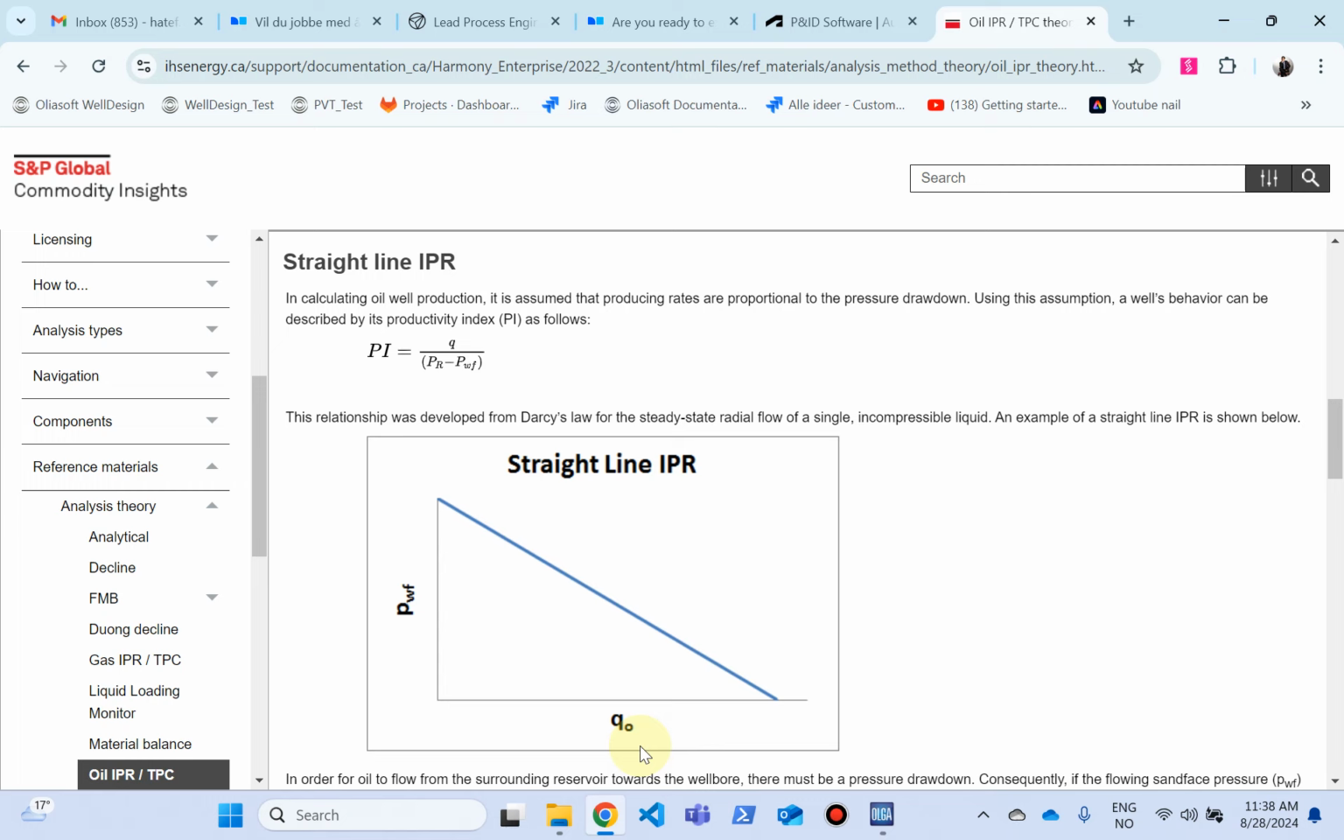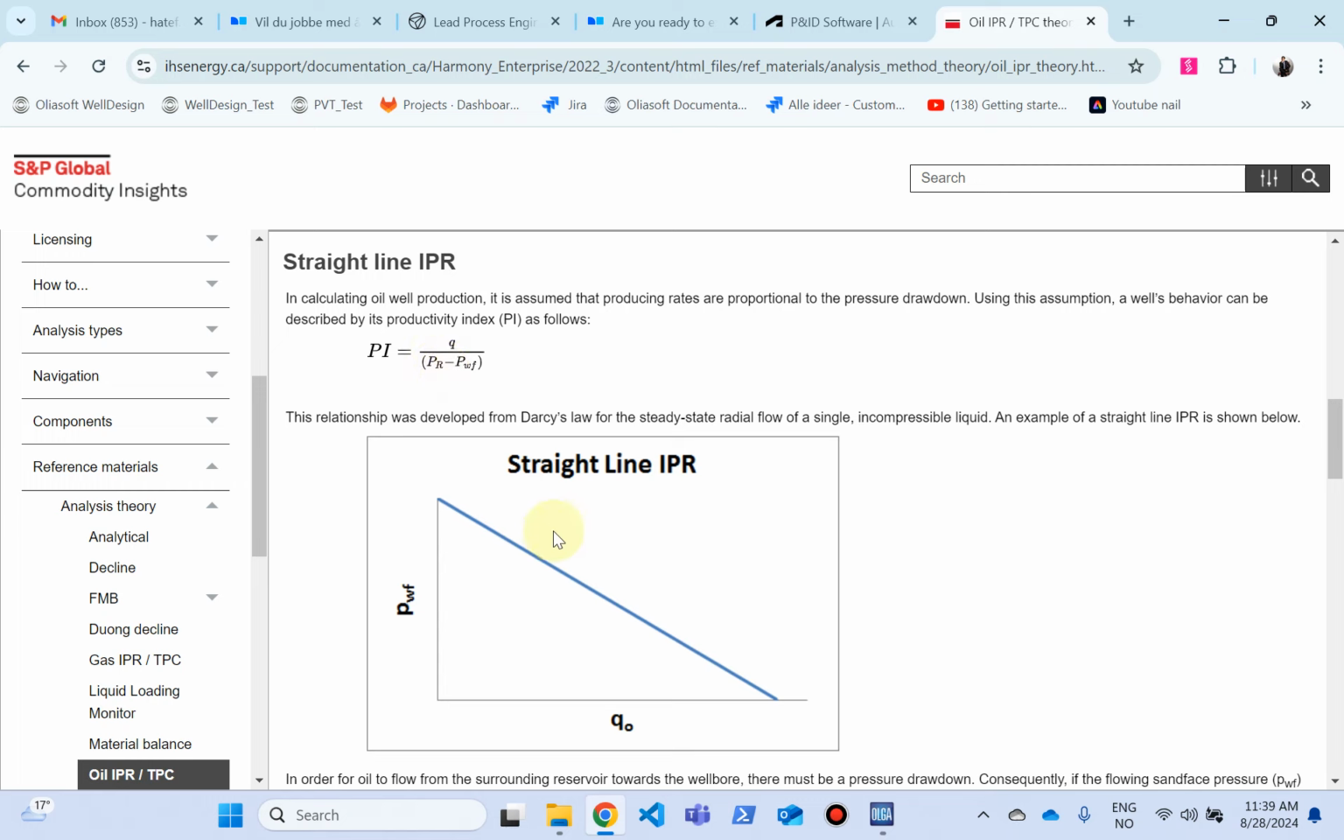If we quickly look at the definition of these IPR relationships, you can see that for the linear or straight line IPR, there is a straight line definition between the reservoir pressure and the sand face pressure or the downhole pressure. And this PI is basically the constant factor that dictates how much oil is going to be produced in relationship to the difference between the reservoir and the downhole pressure.